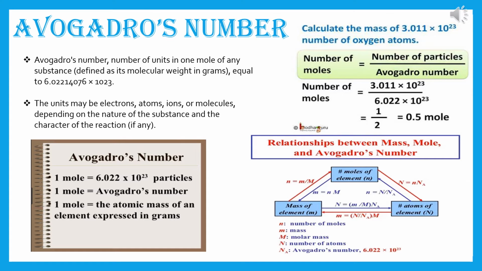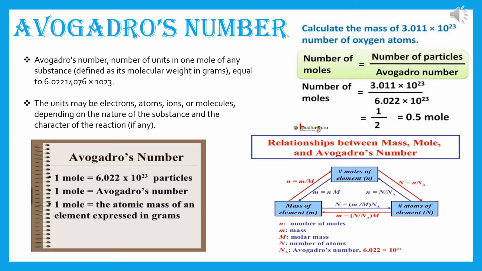Now, I have given one example. For sums, I will give you another video, don't worry. Here, just one example I have given. Calculate the mass of 3.011 into 10 to the power 23 oxygen atoms. So, number of moles is equal to number of particles divided by Avogadro's number.